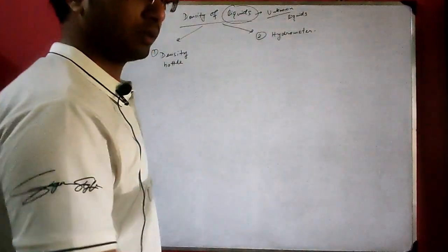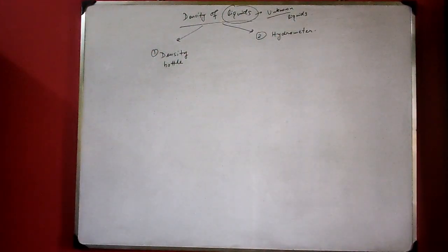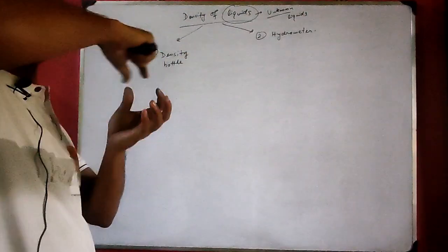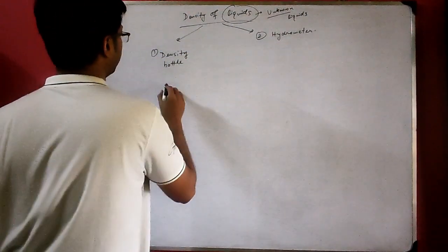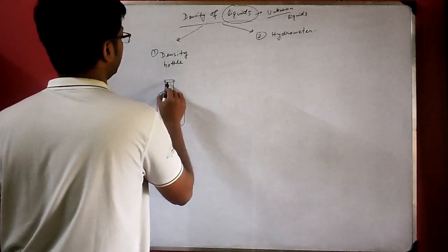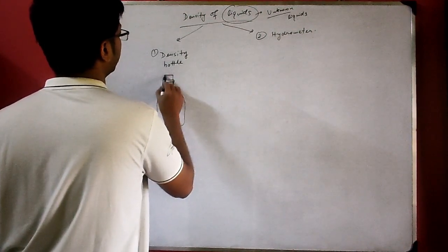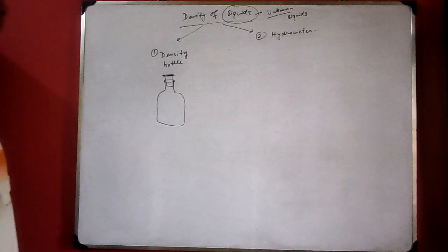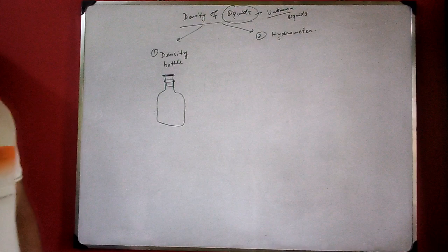A density bottle is a glass bottle with a grounded glass topper. Grounded means it has a glass topper. The bottle is like this. Here you have a glass topper, you have a cap, and this is the neck. This is a density bottle. It's just like a reagent bottle in your chemistry lab.